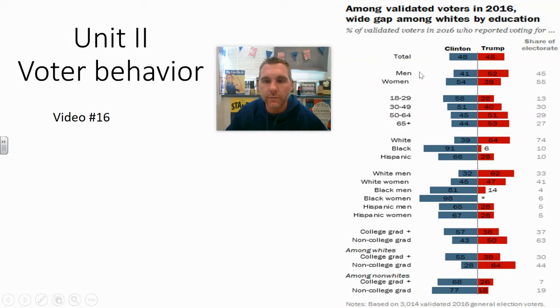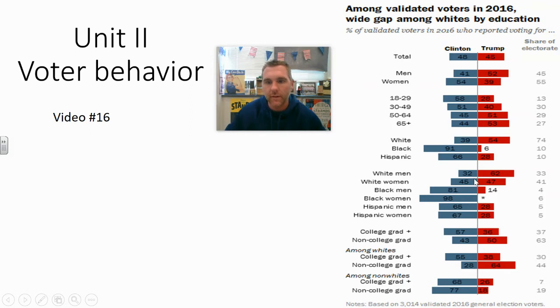Typically, since about the 1970s, women vote a little bit more to the left and men vote a little bit more conservative. You can look at race, and race is going to have a big impact on who you vote for. Hispanic is going to lean more left. African American is heavily going to be for the Democrat Party. White's a little bit leaning to the right with 54 to 39. Age is another factor that's really interesting. Usually the younger people vote more to the left, and the older you get, the more to the right you get, which is an interesting factor there.